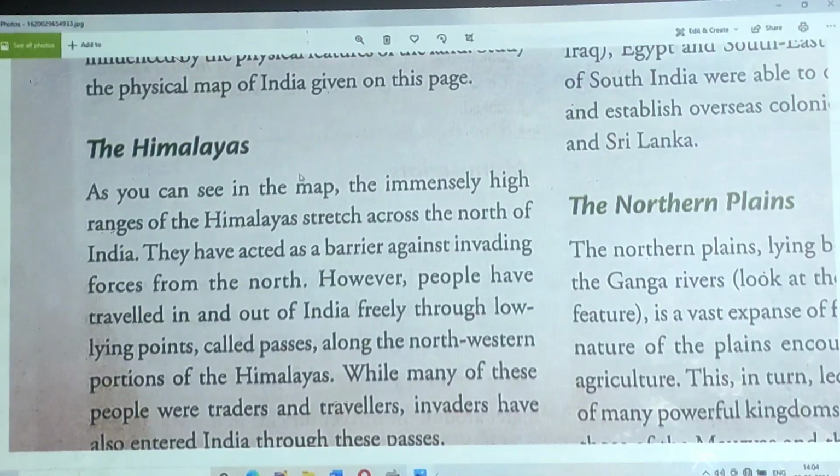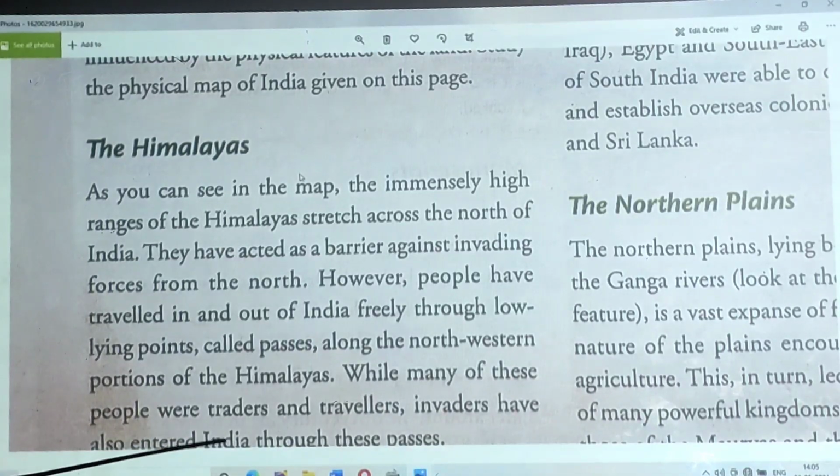Actually the Himalayas become a natural barrier. You can say it becomes a natural wall, like a big concrete wall. That means foreign invaders could not attack our country from that side. Let's see this.